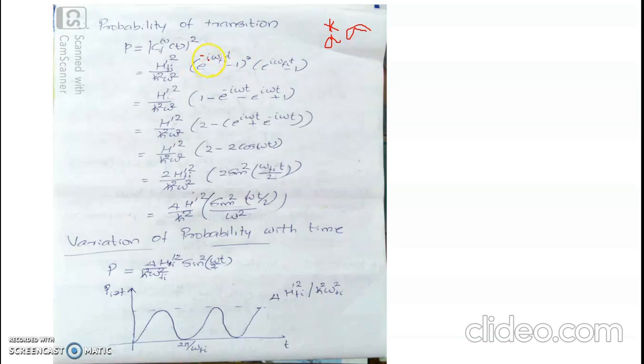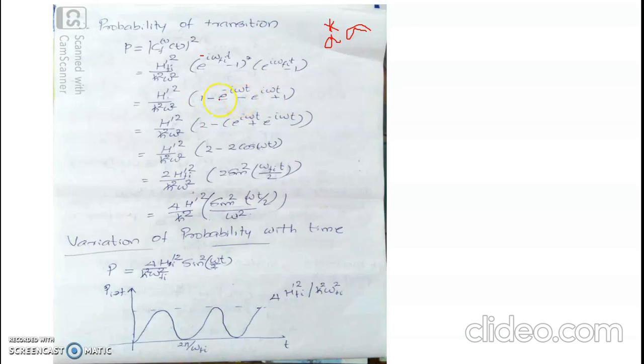So e raised to minus i omega t into e raised to i omega t makes e raised to 0, that is 1, minus 1 into e raised to minus i omega_fi t, minus 1 into e raised to i omega_fi t. Omega_fi is understood. Minus 1 into minus 1 makes plus 1. So 1 plus 1 makes 2.